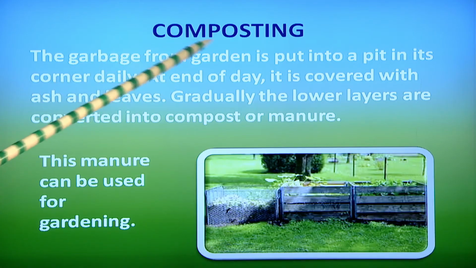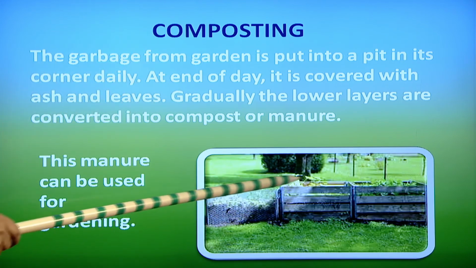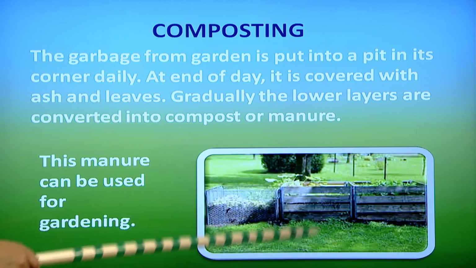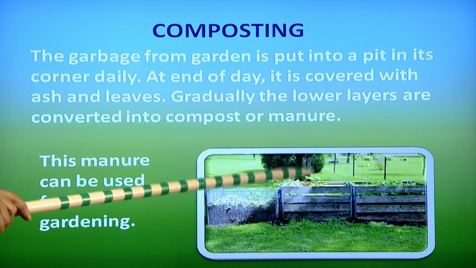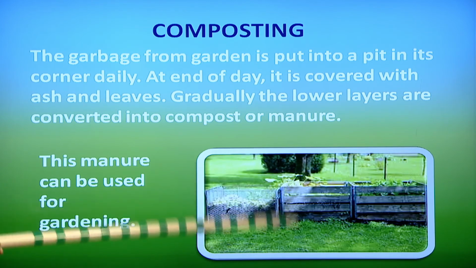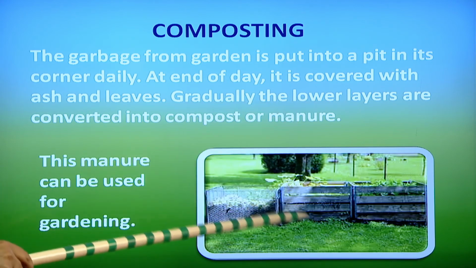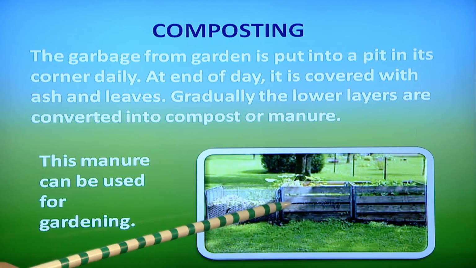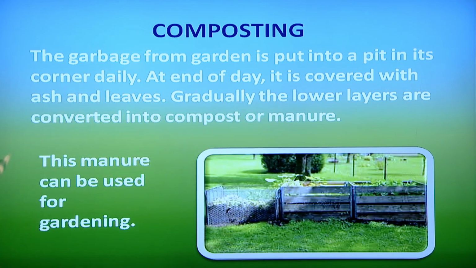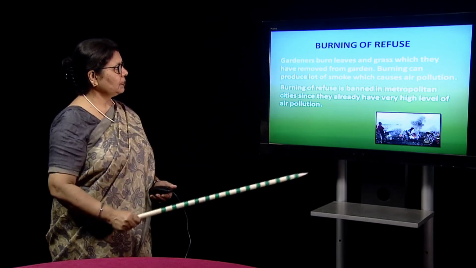One of the ways is composting. The garbage from the garden can be put in a corner. You can make this kind of pit, put all the leaves in on a daily basis, put in kitchen material like vegetable peels, and then gradually they will breed and become compost. Particularly the lower level is converted into compost or manure, and this manure can be used for gardening or agriculture purposes.